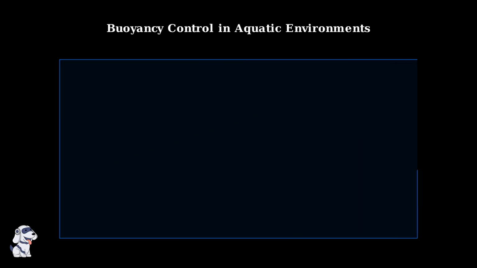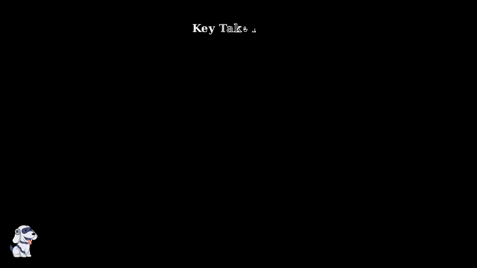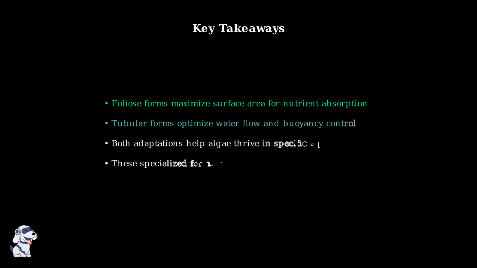Specialized forms also help algae control their position in the water column. Foliose forms can adjust their buoyancy to stay at optimal depths for light or nutrients, while tubular forms can regulate water flow to maintain their preferred depth. Foliose and tubular structures represent remarkable evolutionary adaptations that allow algae to maximize their efficiency in aquatic environments. These specialized forms demonstrate how simple organisms can develop complex solutions to environmental challenges.